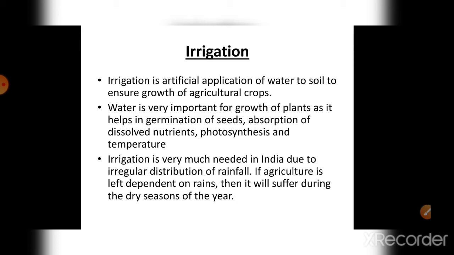Now coming to irrigation. Irrigation is the application of water, that is, giving water to plants. Water is very important for plants to grow, and it is important for photosynthesis, by which plants can make their own food. India has irregular distribution of rainfall. If agriculture is dependent on rainfall, then agriculture won't be profitable. So irrigation is important in India.